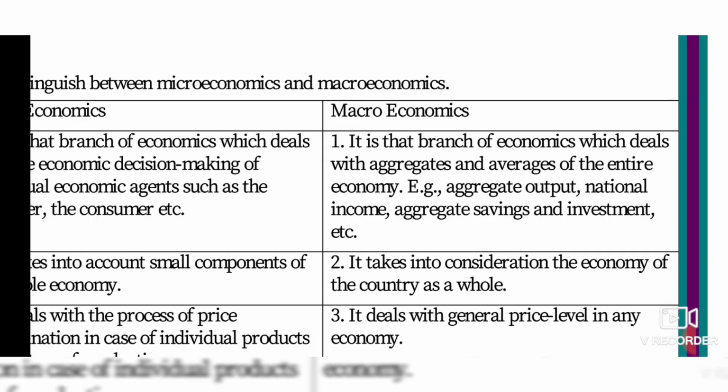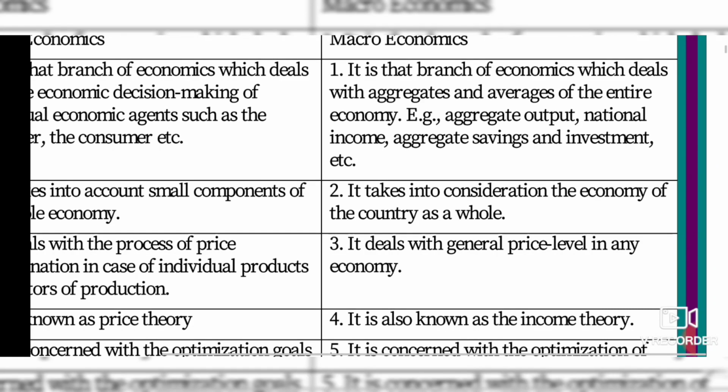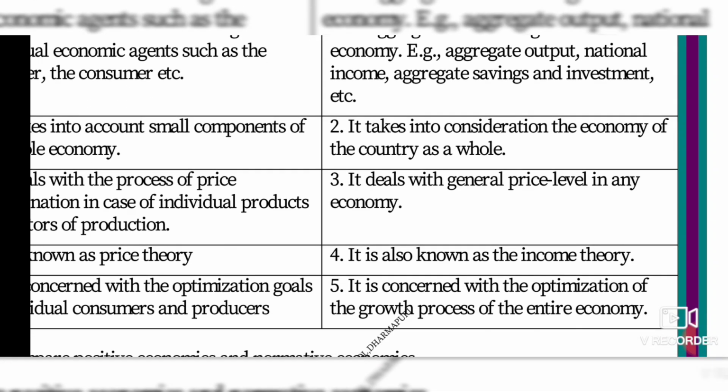Next one, macroeconomics looks at the whole economy. Macro means big, large, isn't it? So it deals with the large scale of the economy. It deals with the general price level in any economy. It is called income theory. Macroeconomics is called income theory. Lastly, it is concerned with the optimization of growth and progress of the entire economy. Microeconomics deals only with the producer and consumer, but macroeconomics deals with the welfare, growth and progress of the entire economy. Economy means the society. Okay.